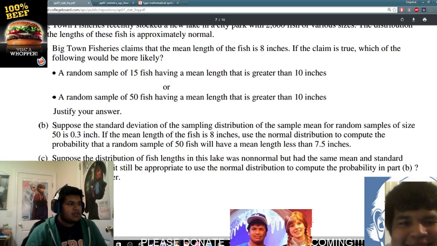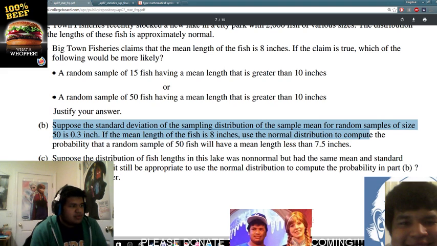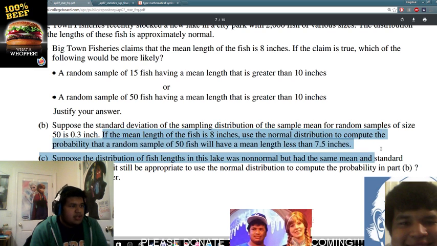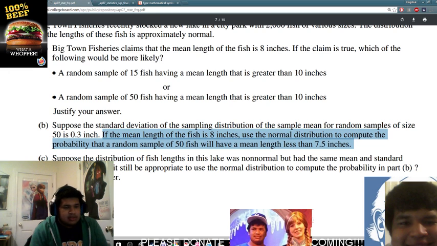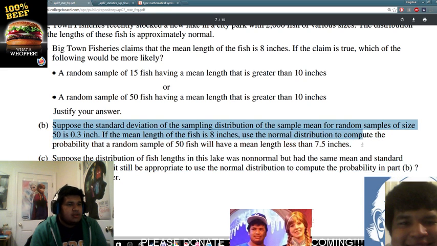All right, part B. Suppose the standard deviation of the sampling distribution of the sample mean is 0.3 inches for sample size 50. The mean length of the fish is 8 inches. Use the normal distribution to compute the probability that a random sample of 50 fish will have a mean less than 7.5 inches. So this is just straight up using a formula.